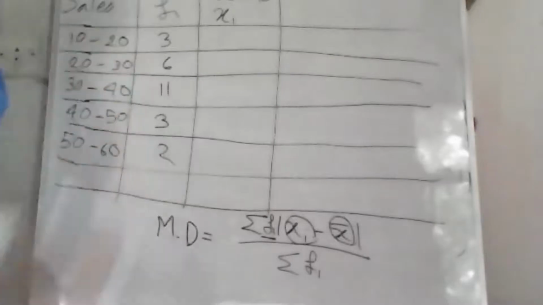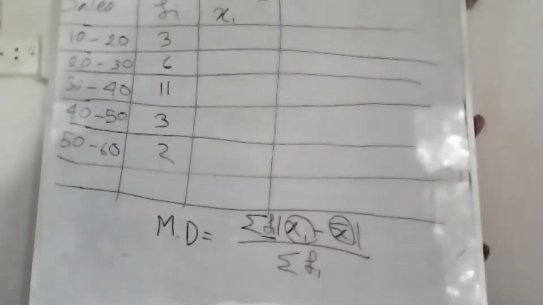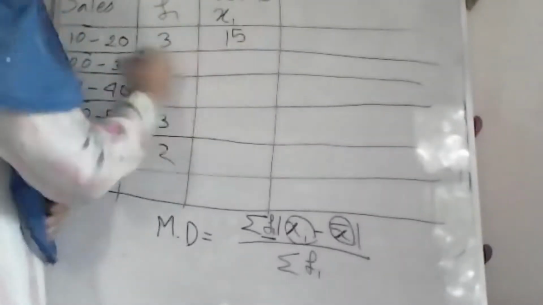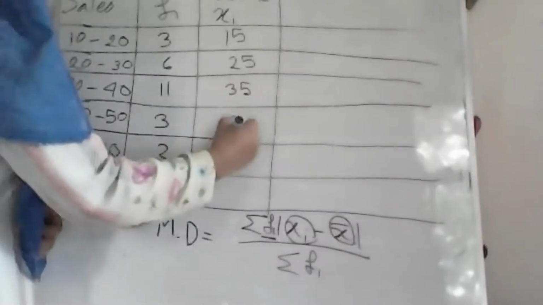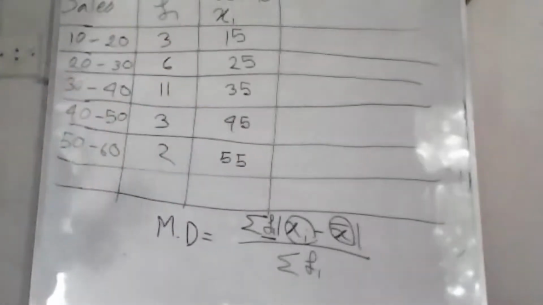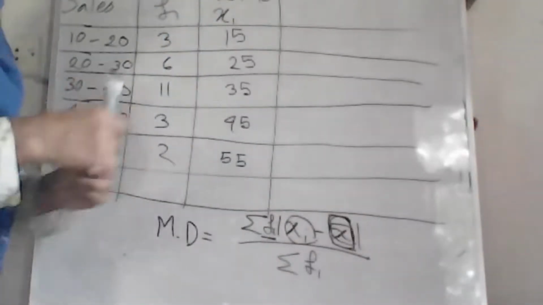So any mid value of this range is our xi. If this is 10 to 20, the mid value is 15, and this is 25. This is our xi. So we just need the normal mean. If we get this normal mean, then we are able to find our mean deviation.